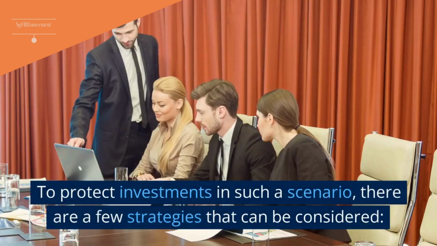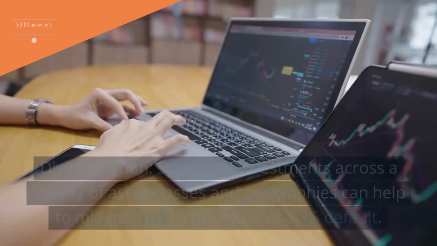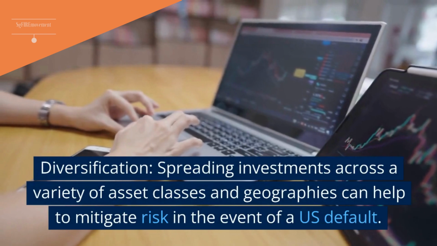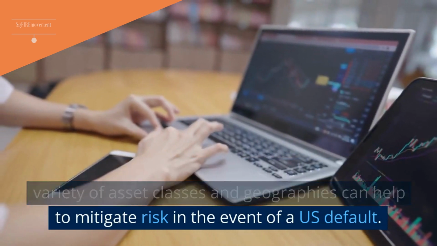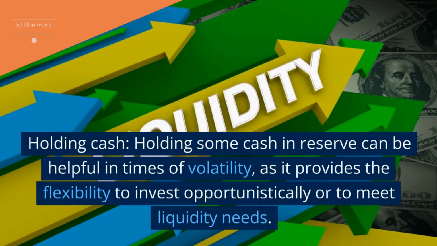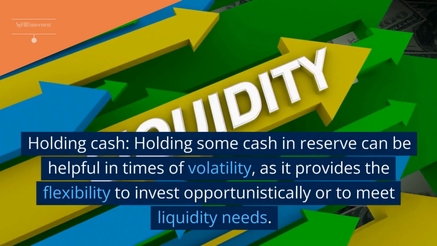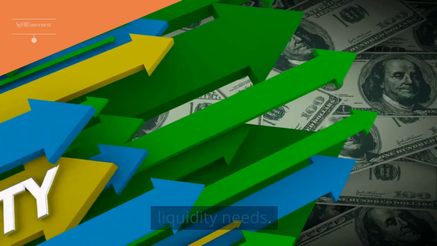To protect investments in such a scenario, there are a few strategies that can be considered. Diversification: spreading investments across a variety of asset classes and geographies can help to mitigate risk in the event of a U.S. default. Holding cash: holding some cash in reserve can be helpful in times of volatility, as it provides the flexibility to invest opportunistically or to meet liquidity needs.